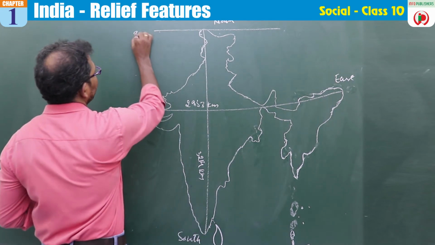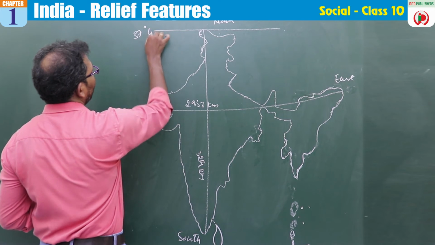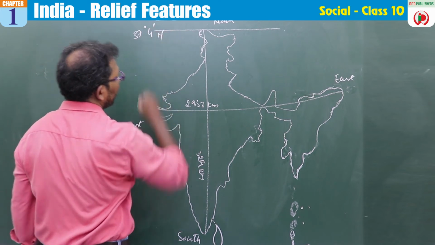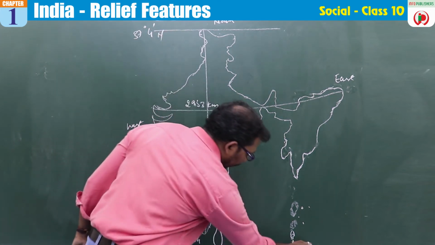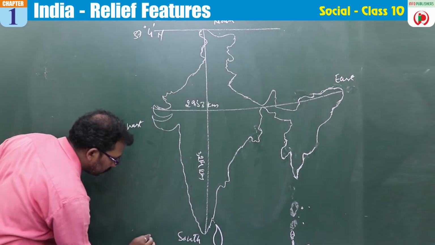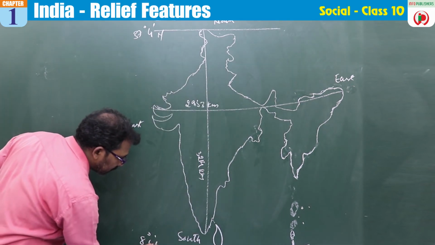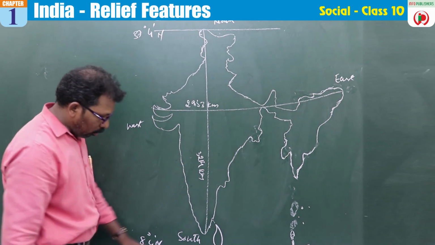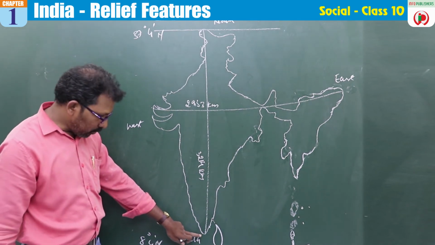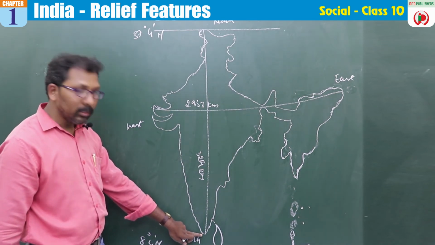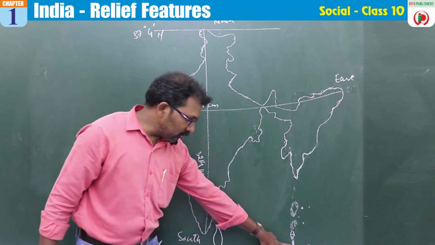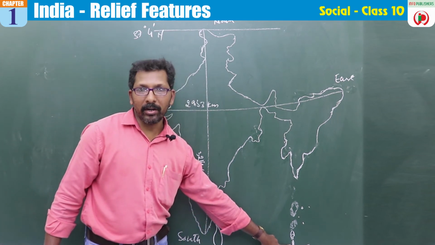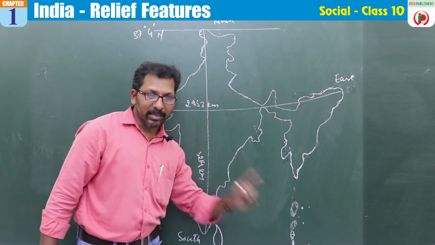So 37 degrees 6 minutes north latitude to 8 degrees 4 minutes north latitude. Now why did I not mention the tip of the Indian landmass? Why did I mention the island of Andaman and Nicobar? There is a reason.